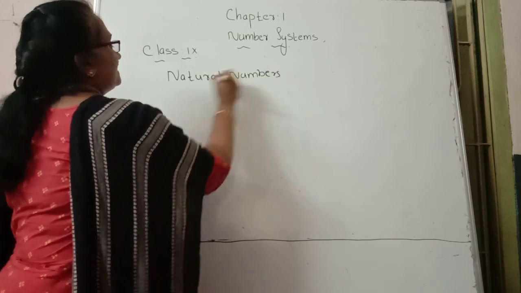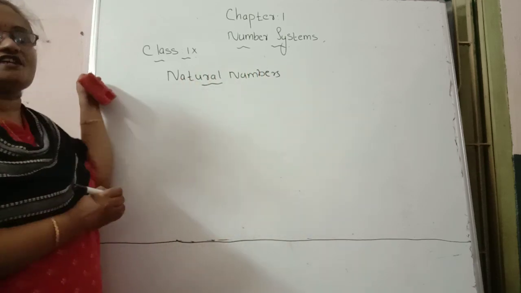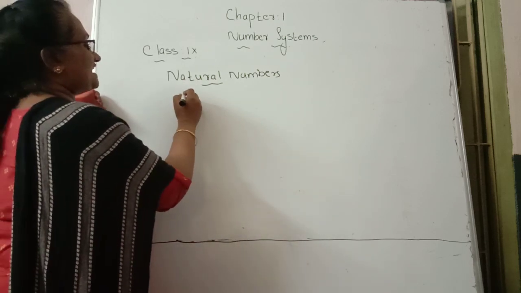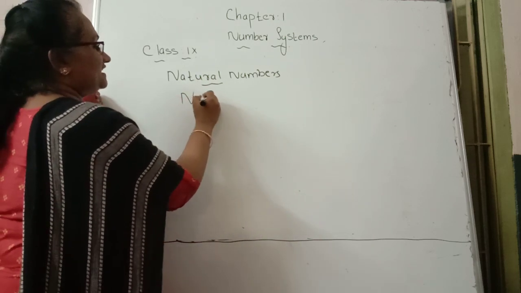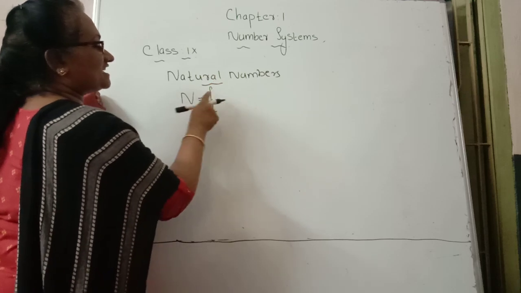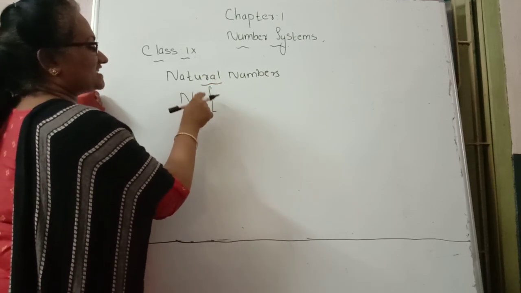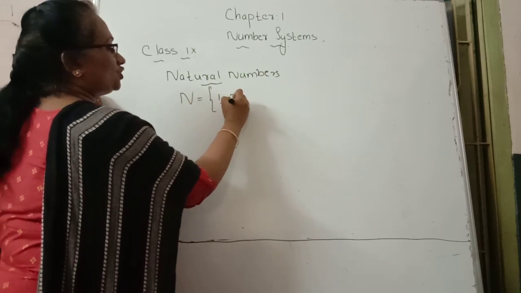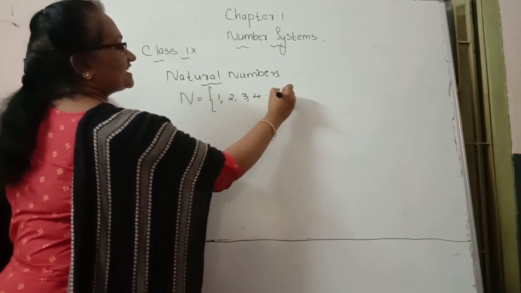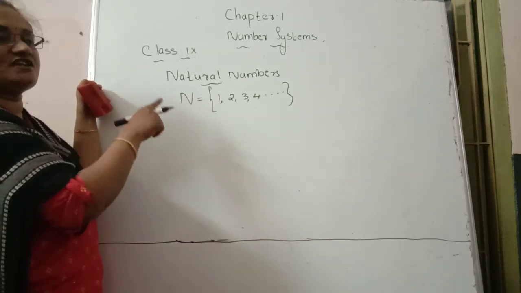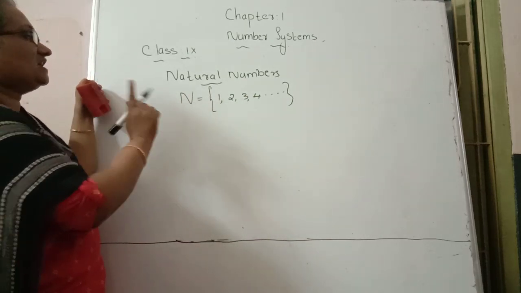Natural numbers means counting numbers are called natural numbers. It is denoted by the letter N. N is equal to, this bracket we read as curly bracket, the set of 1, 2, 3, 4, etc. We call it natural numbers. Natural numbers means counting numbers.